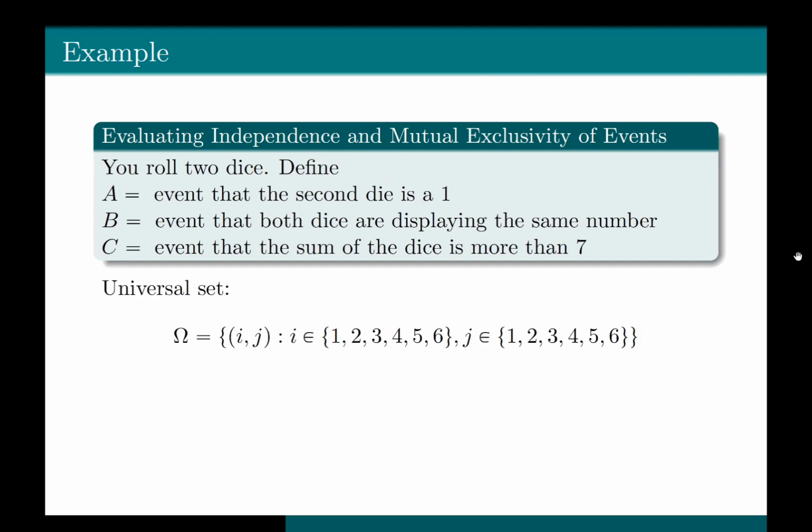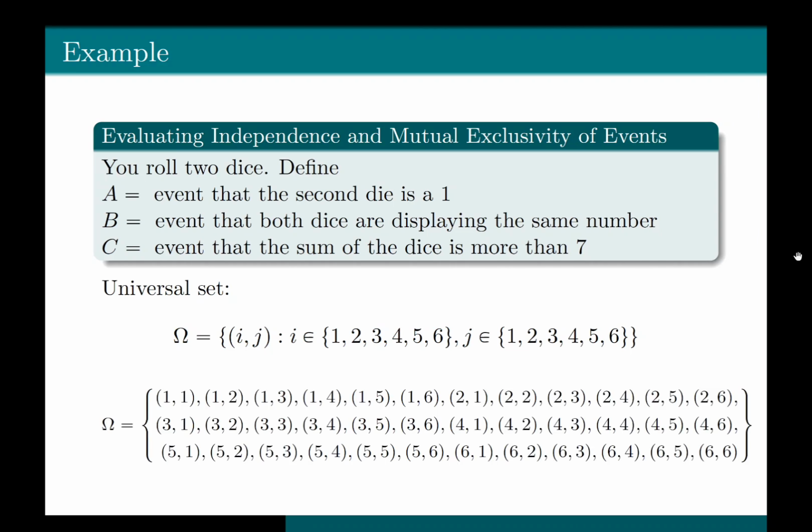Okay, so the universal set would contain all the possible outcomes when you roll two dice. So basically it contains (i, j) such that i could be 1, 2, 3, 4, 5, 6, because when you roll the dice the first time you can get either 1 or 2 or 3 or 4 or 5 or 6. And again, j can take any value out of 1, 2, 3, 4, 5, 6, because when you roll the second die, you can get either 1 or 2 or 3 or 4 or 5 or 6. So the universal set contains all the possible outcomes when you roll two dice.